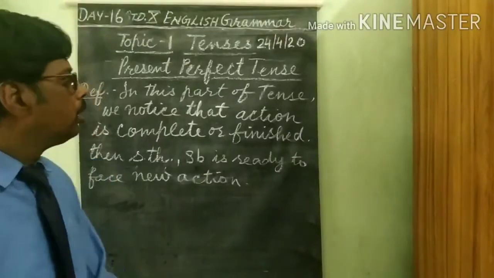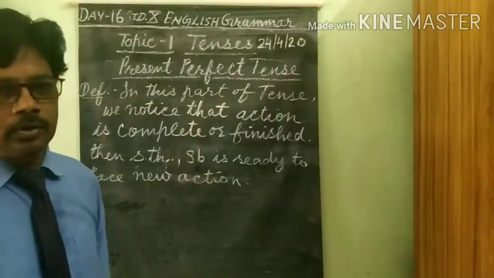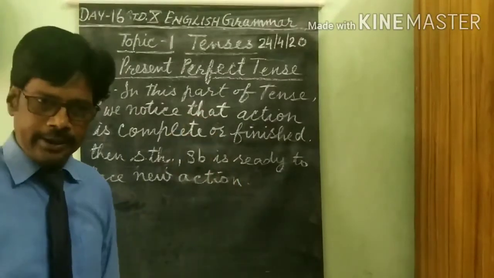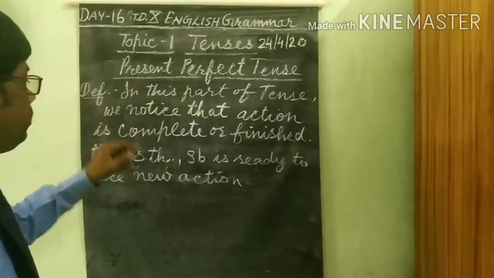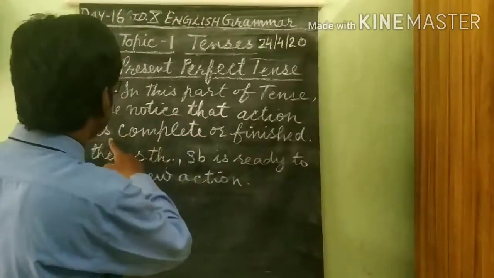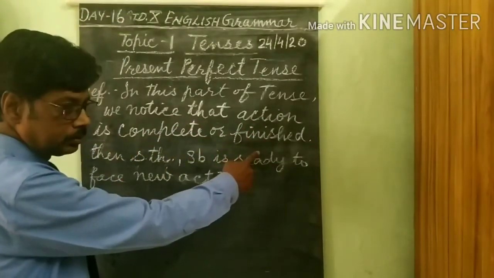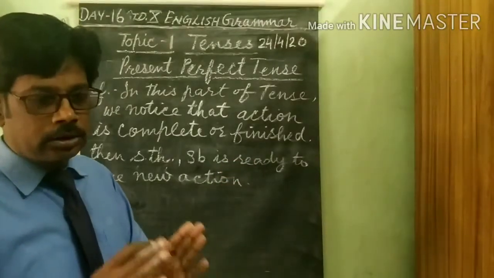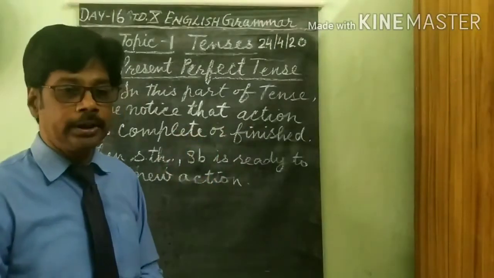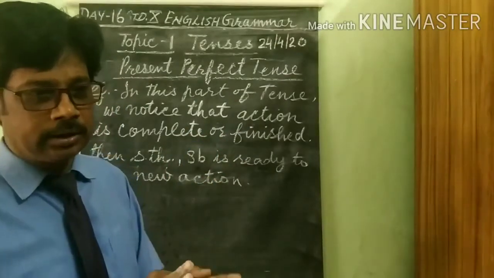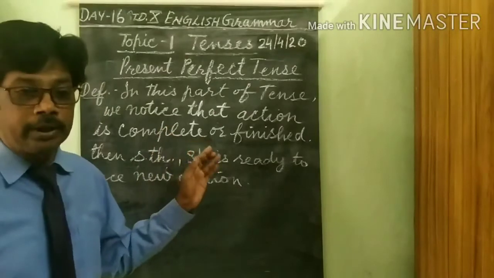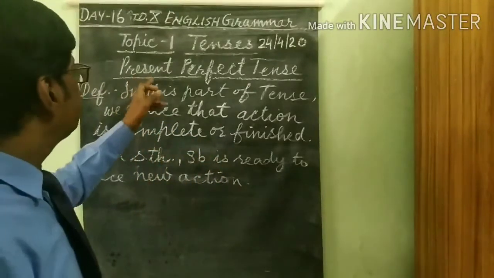Today we will learn present perfect tense. We will consider some important rules based on this tense. First of all, its definition. In this tense, we notice that the action is complete or finished. This is a situation when an action is totally complete, no part is left incomplete. So in this situation we can call it present perfect tense.